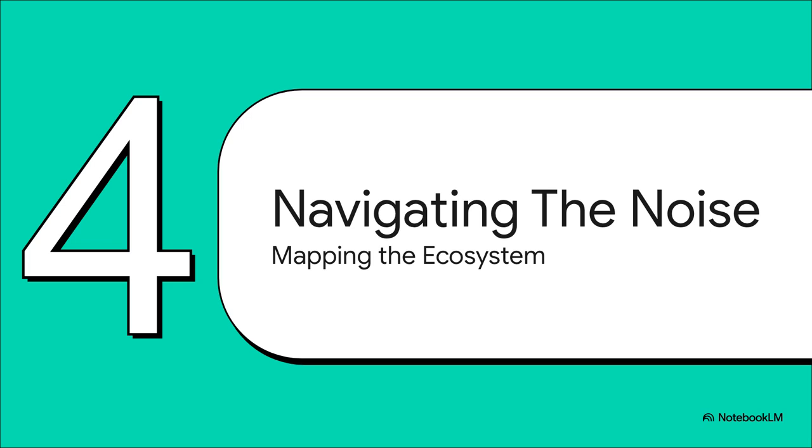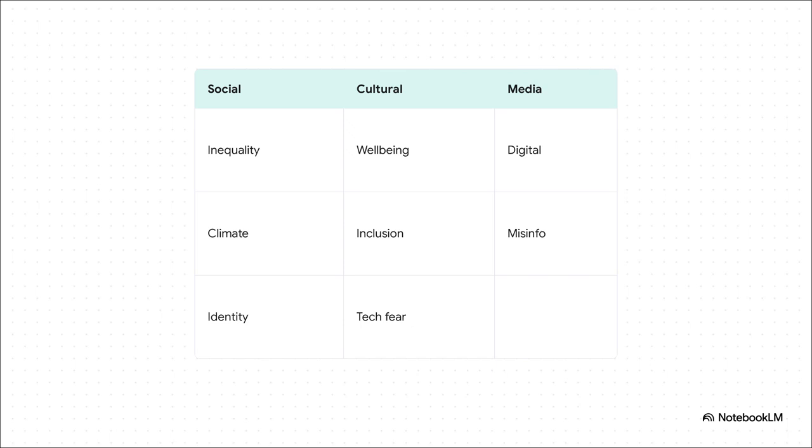Which brings us to our final stop, Section 4, Navigating the Noise. So the crucial point is really understanding this blueprint of modern news. On one hand, social contexts like inequality, climate change, and identity debates provide the raw material, the core issues of our time. Then, cultural contexts, our focus on well-being, inclusion, and our fears about technology, act as a lens, basically coloring how we interpret those issues. And finally, media contexts, driven by the digital shift and the fight against misinformation, dictate the actual distribution channels. These three pillars interact every single second to create the newsfeed you scroll through over your morning coffee.